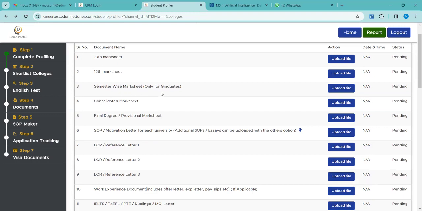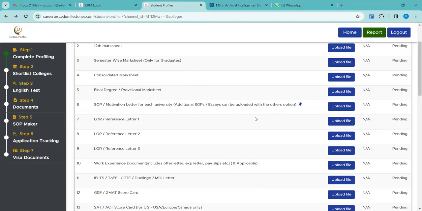Third section is the semester-wise mark sheet, specified only for graduates. All the semester-wise mark sheets have to be merged together in a PDF and then uploaded here. Then the consolidated mark sheet: when the student completes graduation, they get one sheet. That is the consolidated mark sheet that has to be uploaded here. For Pakistan, 10 and 12 grade have a mark sheet and certificate also.